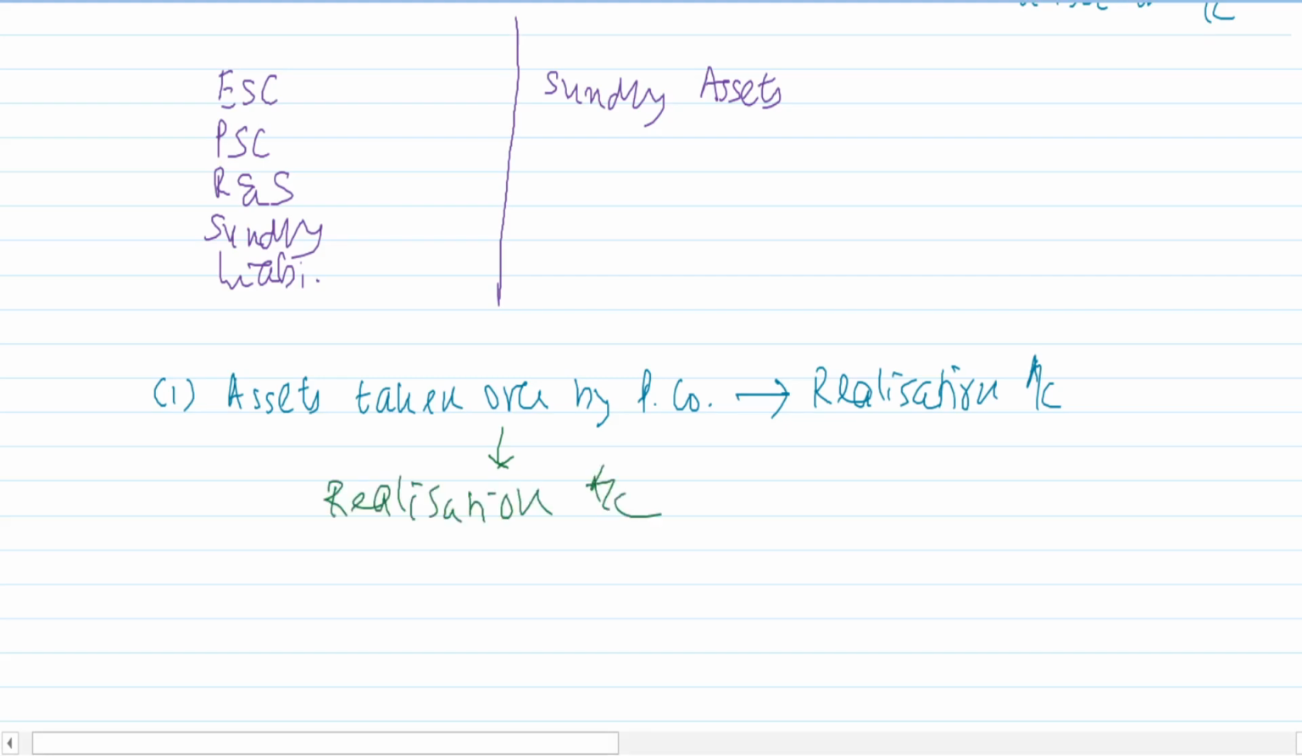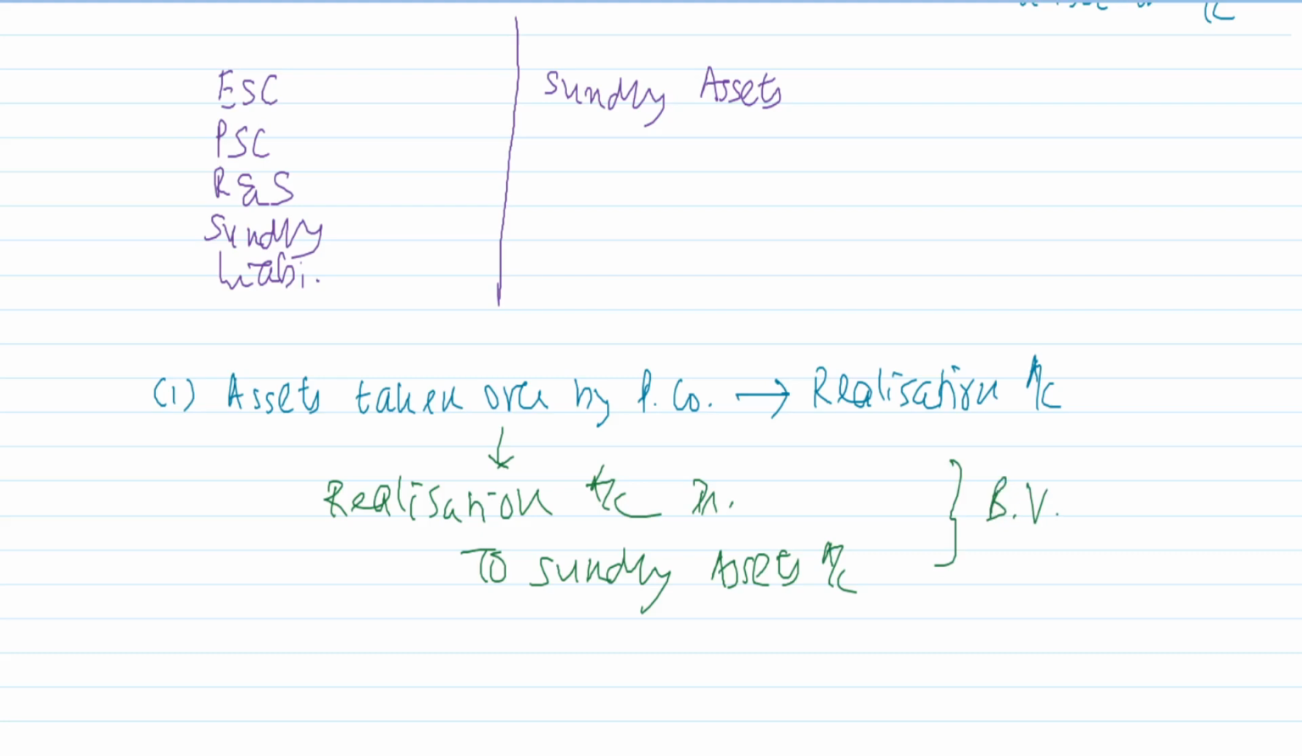So my accounting entry will be realization account debit to sundry assets account, the different assets which are taken over. You will record this accounting entry at book value. So what will happen is the assets of the selling company are taken care of. So the asset side has become empty.